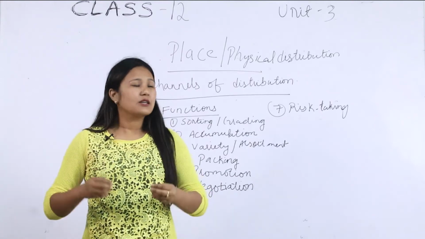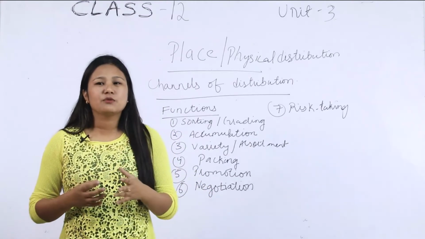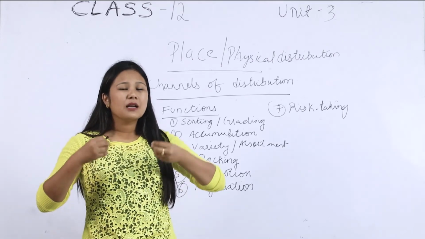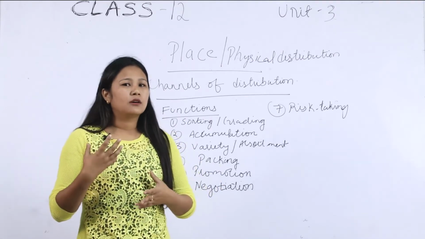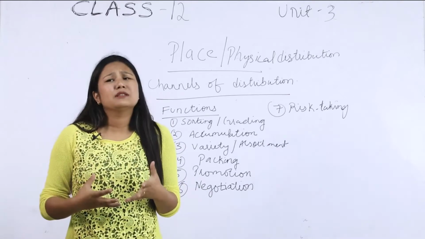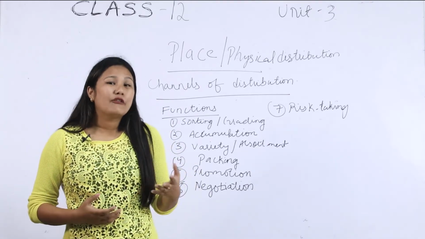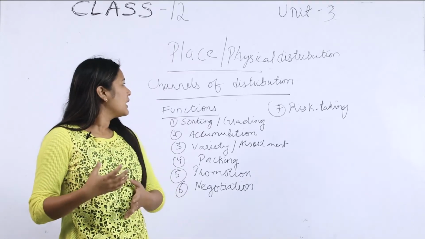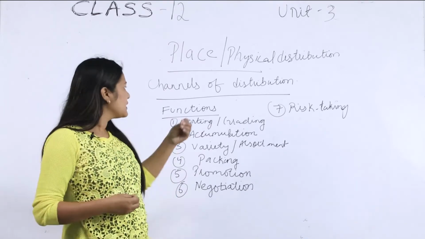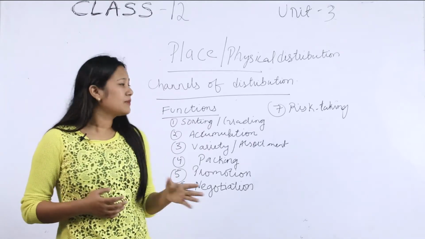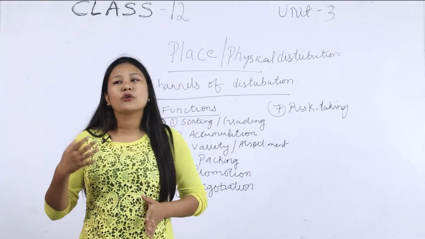So there are certain channels of distribution, and those intermediaries or channels of distribution are middlemen. We will look at the middlemen and the intermediaries later, but let's first look into the functions. What are the functions of channels of distribution? The first function that the intermediary or the middleman performs is sorting or grading.